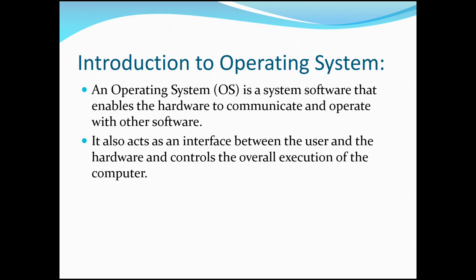We are also familiar with the topic operating system. It can be used as the brain of a computer system. The CPU is also a brain of a computer system, but the operating system is also very important to communicate within the computer to execute a particular program or application. This is the operating system concept. This is the definition of operating system. An operating system is a system software that enables the hardware to communicate and operate with other software.